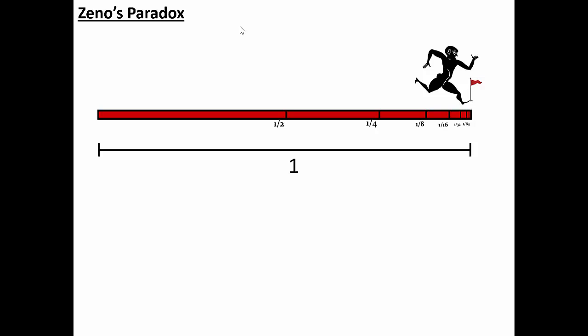But if we use this half distance argument, if he has to travel half the distance of the race first, and then half of that remaining distance, and then half of that remaining distance, theoretically, couldn't we continue that half distance forever, infinitely along the course of the race? No matter how far Achilles travels, there will always be another half distance left remaining that he must travel before he reaches the end of the race.